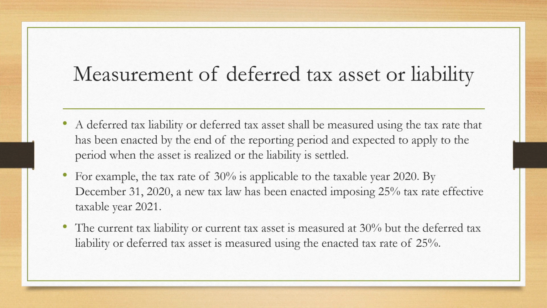Paano kinukompute? Ito yung taxable income mo times 30%. But the deferred tax liability or deferred tax asset is measured using the enacted tax rate of 25%. So, kung mayroon kang deferred tax liability or deferred tax asset, yung gagamitin mong rate yung effective na next year na 25%.